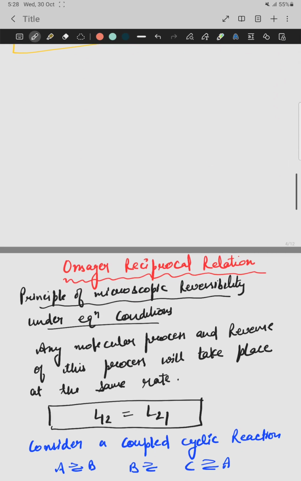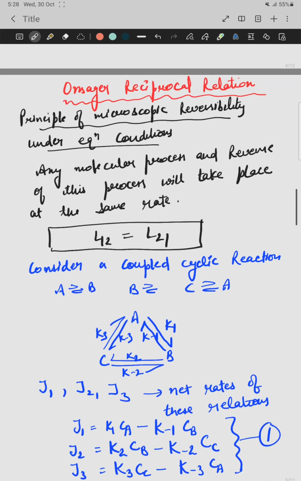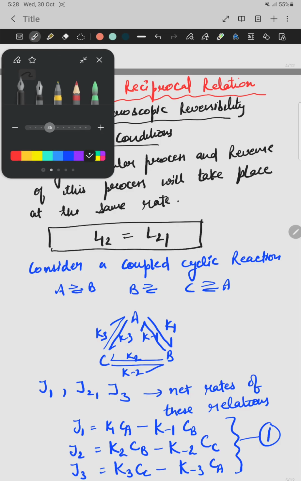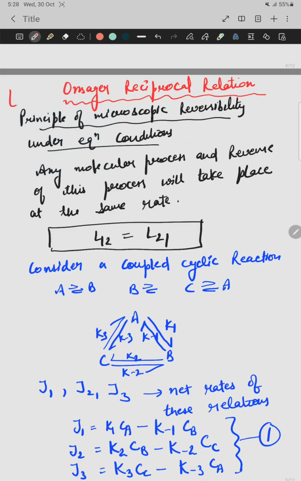So next is a very important topic: the Onsager reciprocity relation. As we already studied, what is the Onsager reciprocity relation? That is Lij equals Lji. So under this topic we prove that Lij is equal to Lji. This is the derivation, or proof, of the Onsager reciprocity relation.